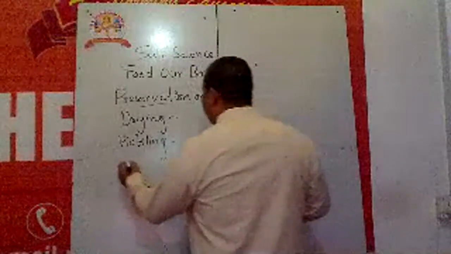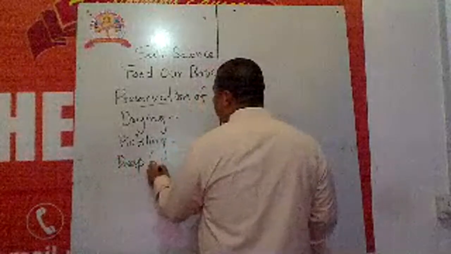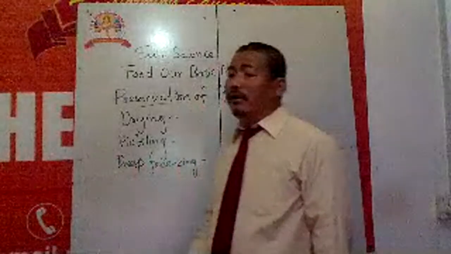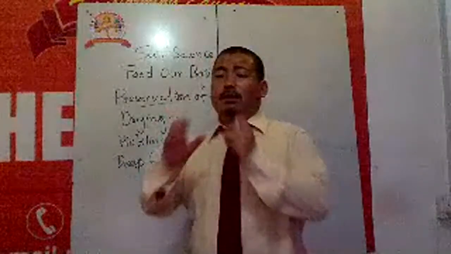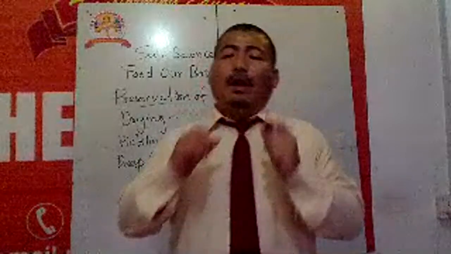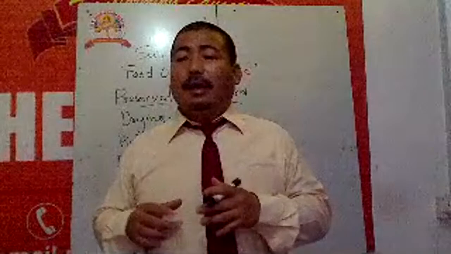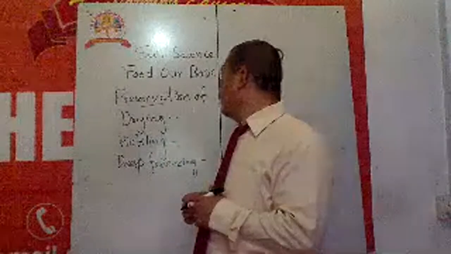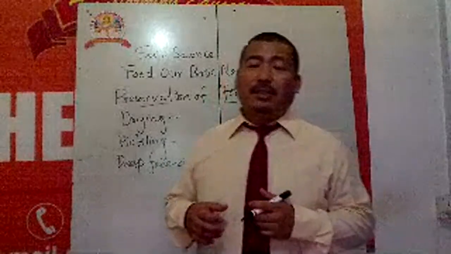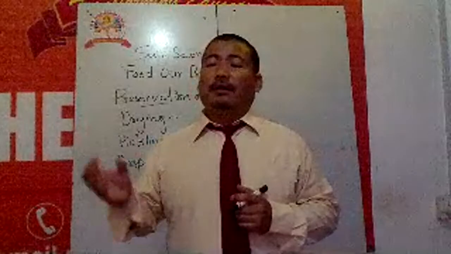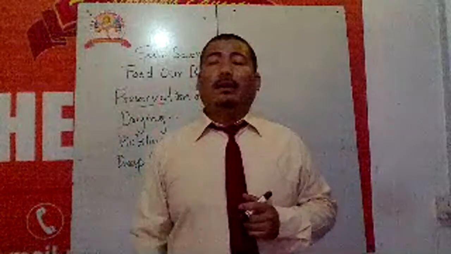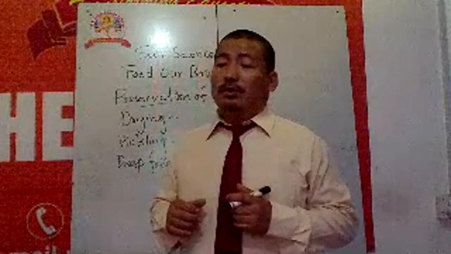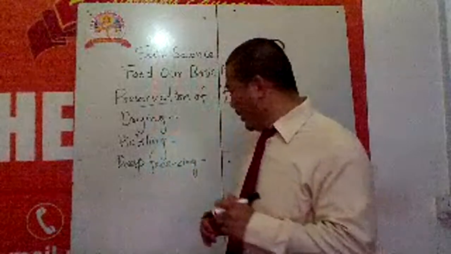With that, we have deep freezing. If we keep any kind of food in a deep freeze, at a very low, very cold temperature, our food items will remain fresh for a longer time. For that, mostly we use a refrigerator, a fridge, at our home, and in the fridge we store food for many days and we can eat it. That helps us keep our food edible for a longer time.